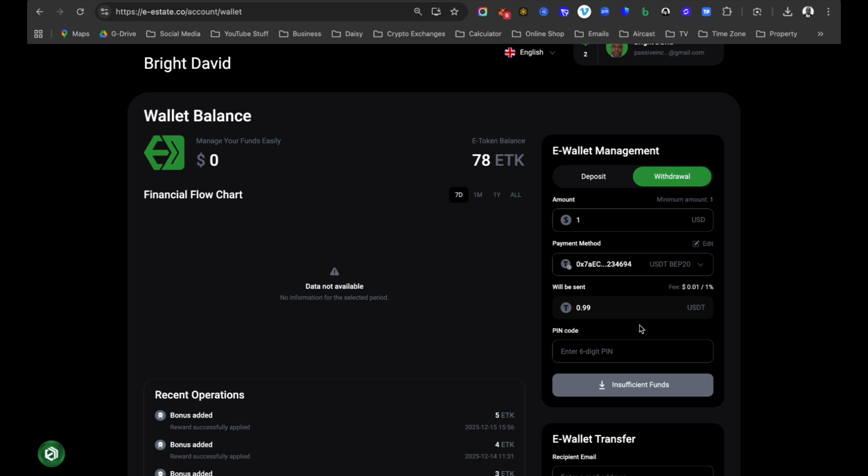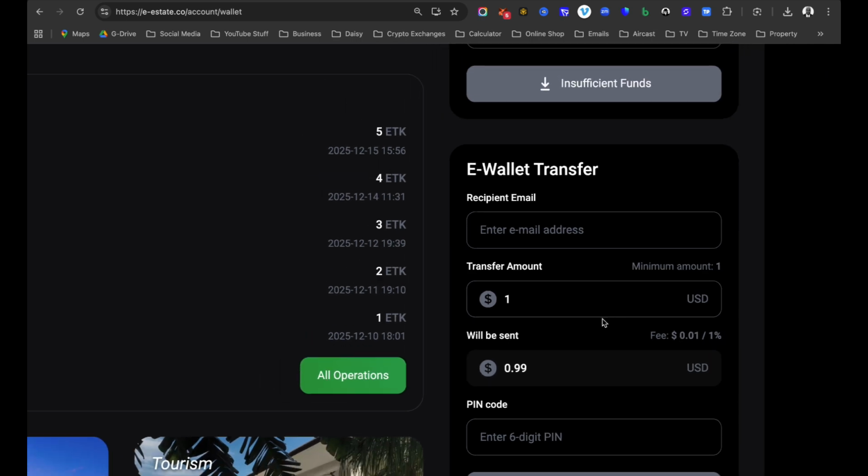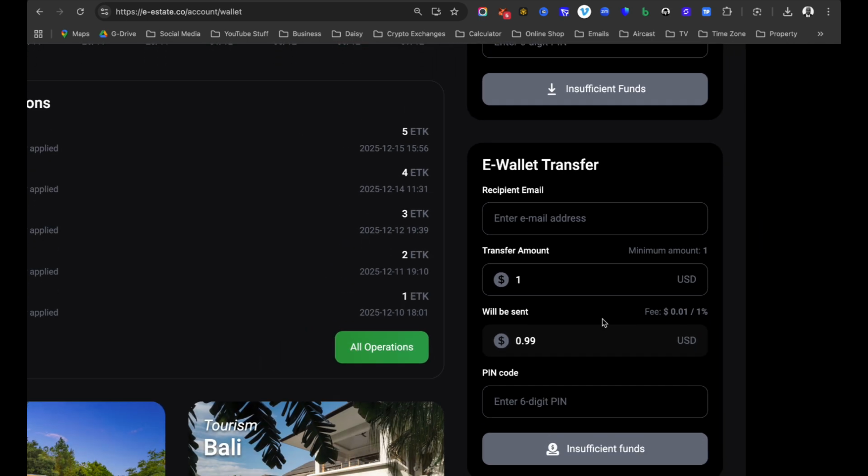The e-wallet can also do internal transfer for you. Okay, so right here you will see the internal transfer section where it says e-wallet transfer. What you can do is, if you have money and you want to sponsor your friend or your family to be able to purchase the fractional real estate, you will ask for the person's email address that the person has used to register in e-estate, right?